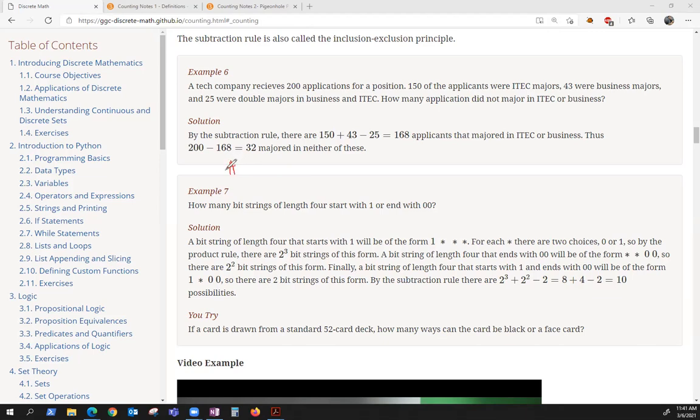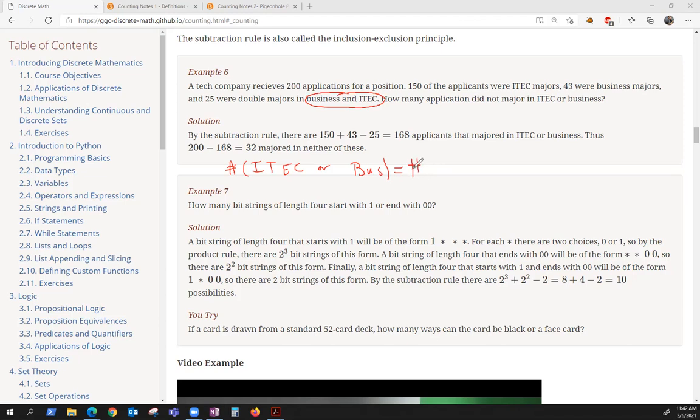So the number that majored in iTech or business is going to be, notice that we have some that were double majors. So it's an or, but they can happen at the same time, so we have to subtract.